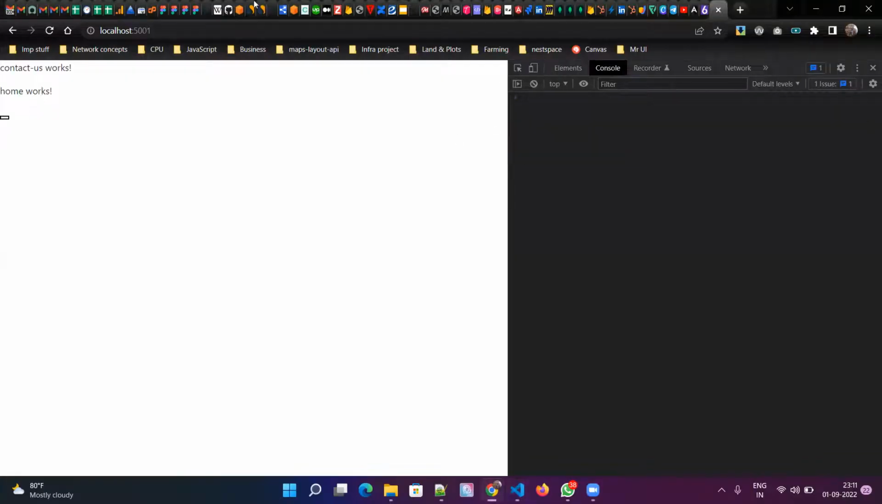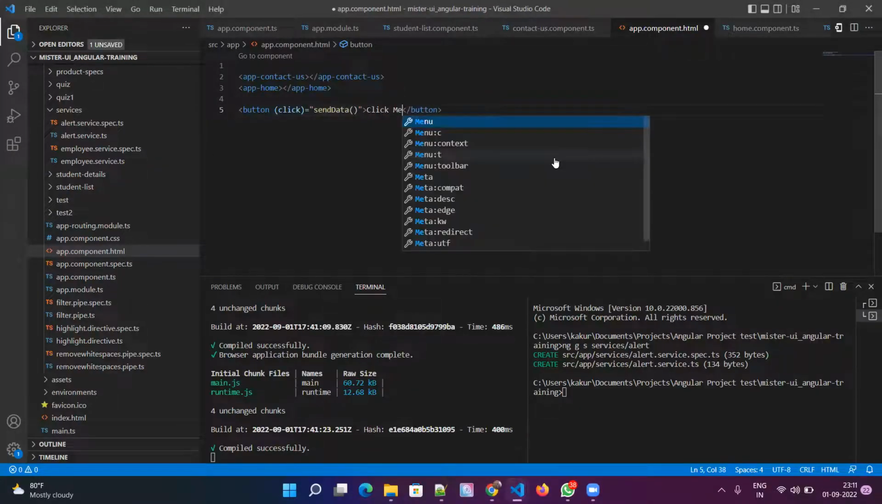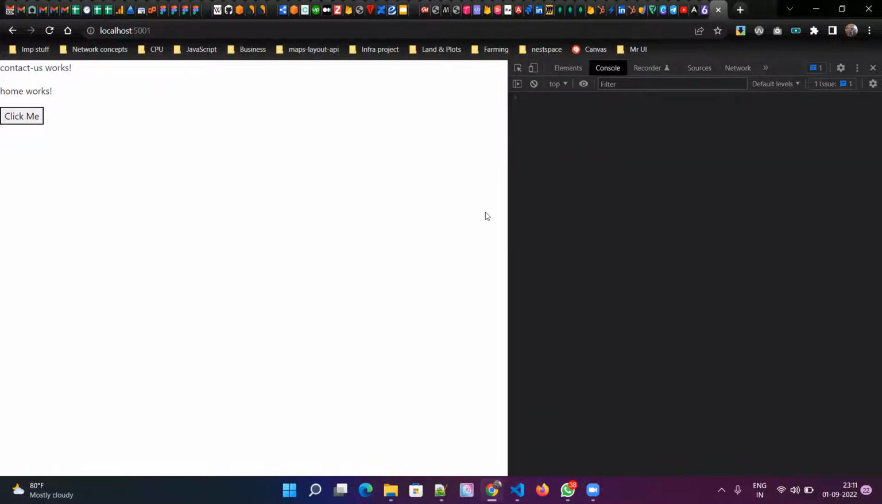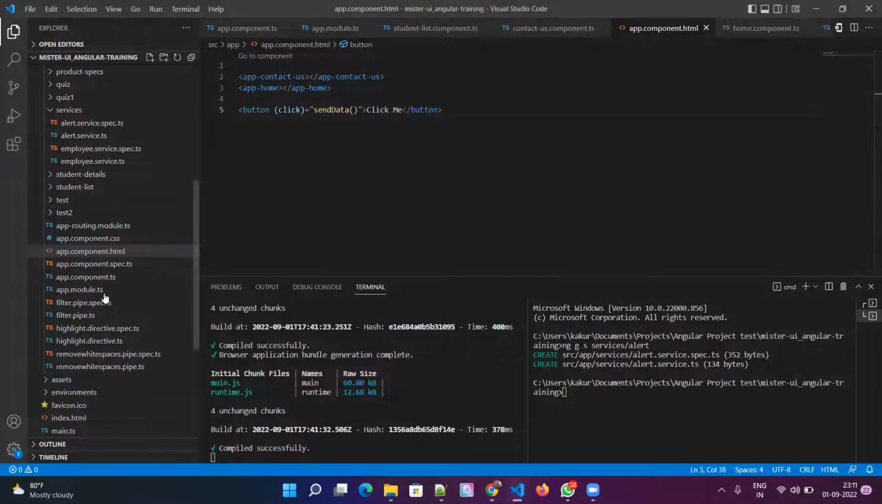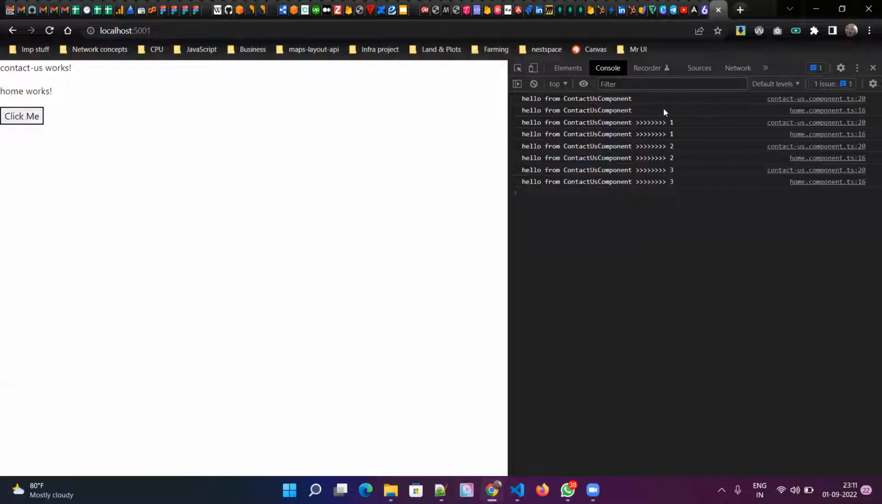Okay, let me remove this. Oh, we have to give a name to the button. Click me. Okay, so it's not printing unless I click on this button, because that method will not be called. If that method is not called, then it will not send or produce the data. So let's click here and see these messages are getting printed in both contact us and home component. Contact us and home, contact us and home, for all the 4 messages. This is 1, this is 2, 3, 4 messages. Okay.